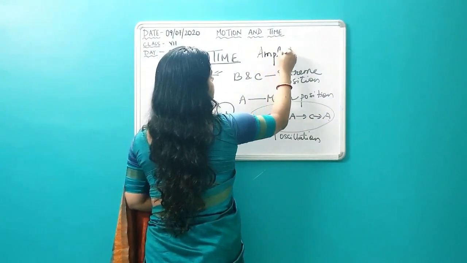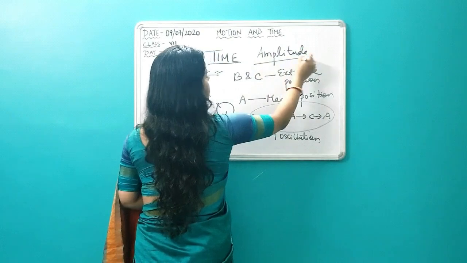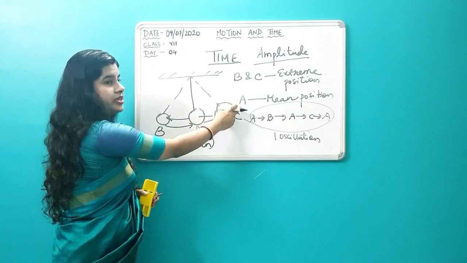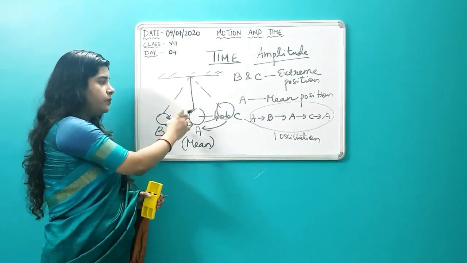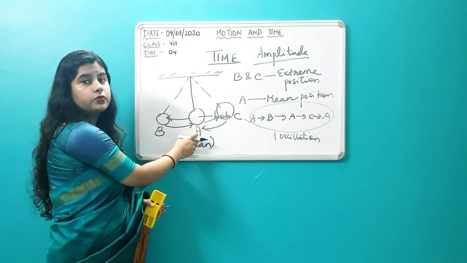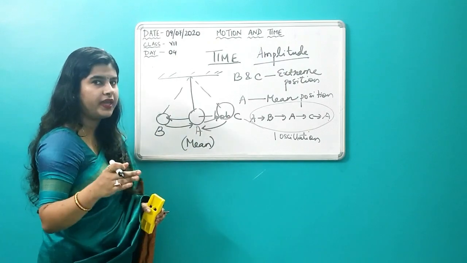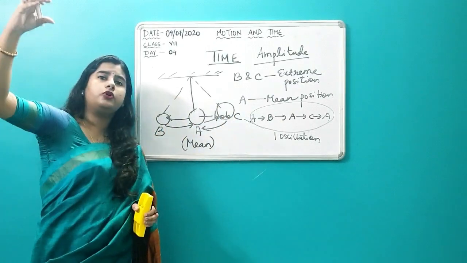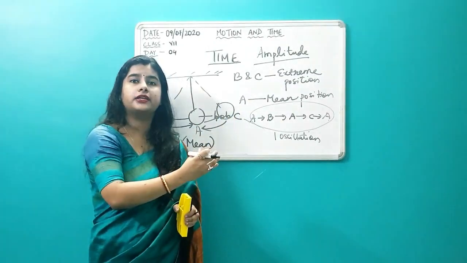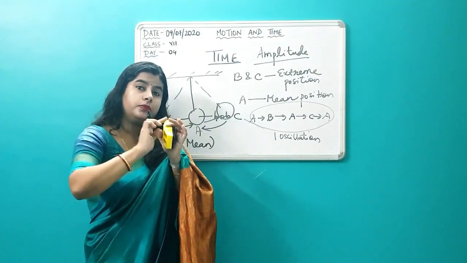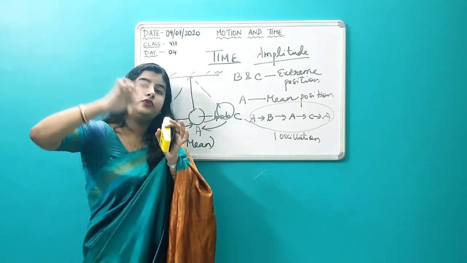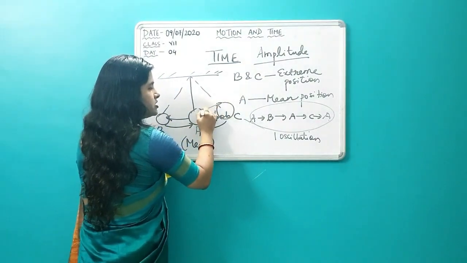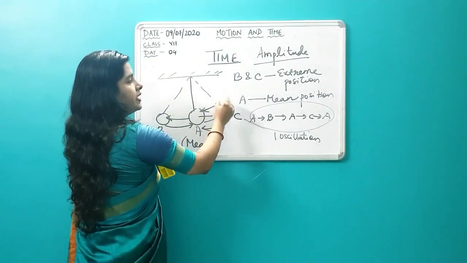What is amplitude? Amplitude is the maximum displacement of the bob from its mean position to extreme position on either side. When this bob is fixed at one position and you allow it to sway, it is going to come somewhere here. Whichever position, somewhere it will go to some extreme position and then it will come back to its mean position again. So to go to its extreme position, how much displacement? Displacement is the shortest route. This much supposing. How much is this displacement? This is known as amplitude.